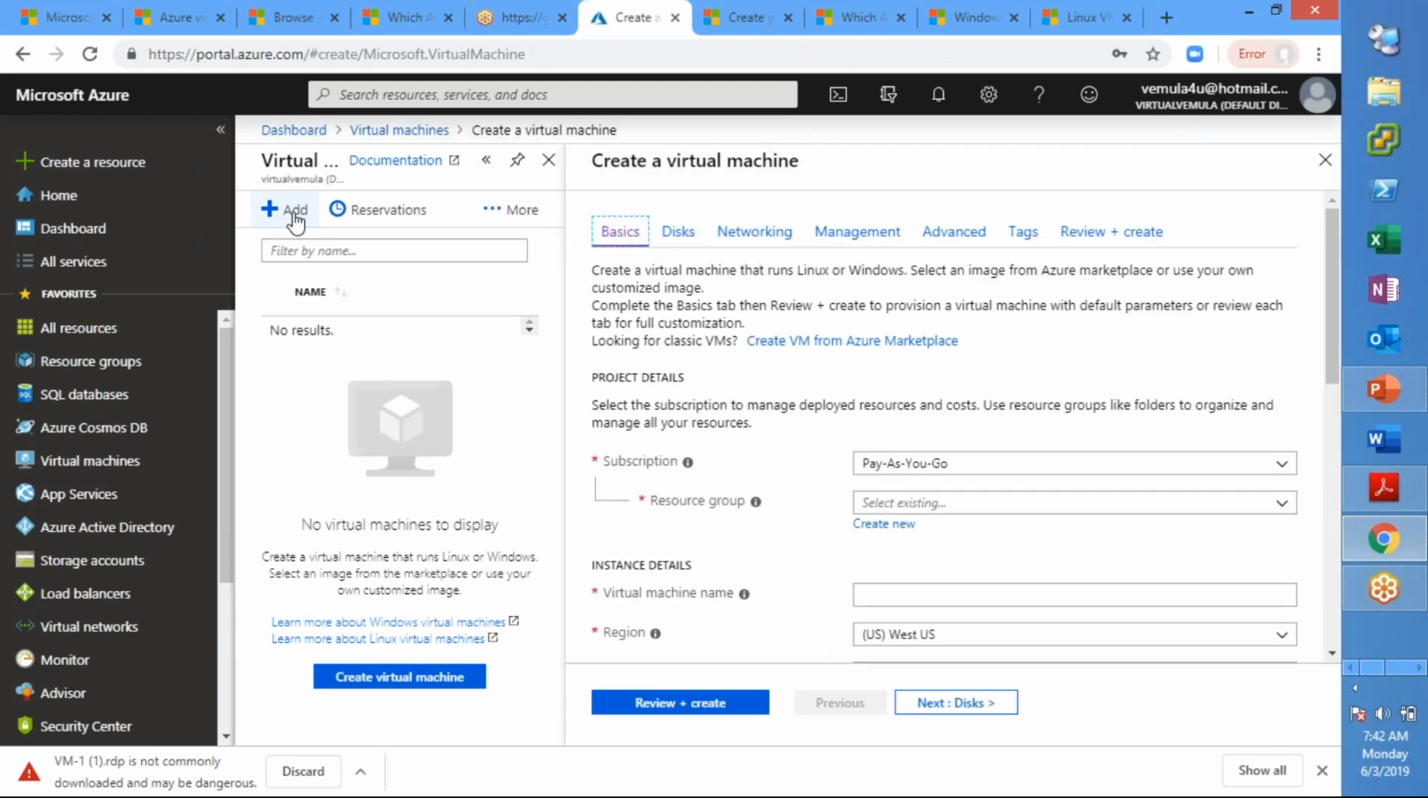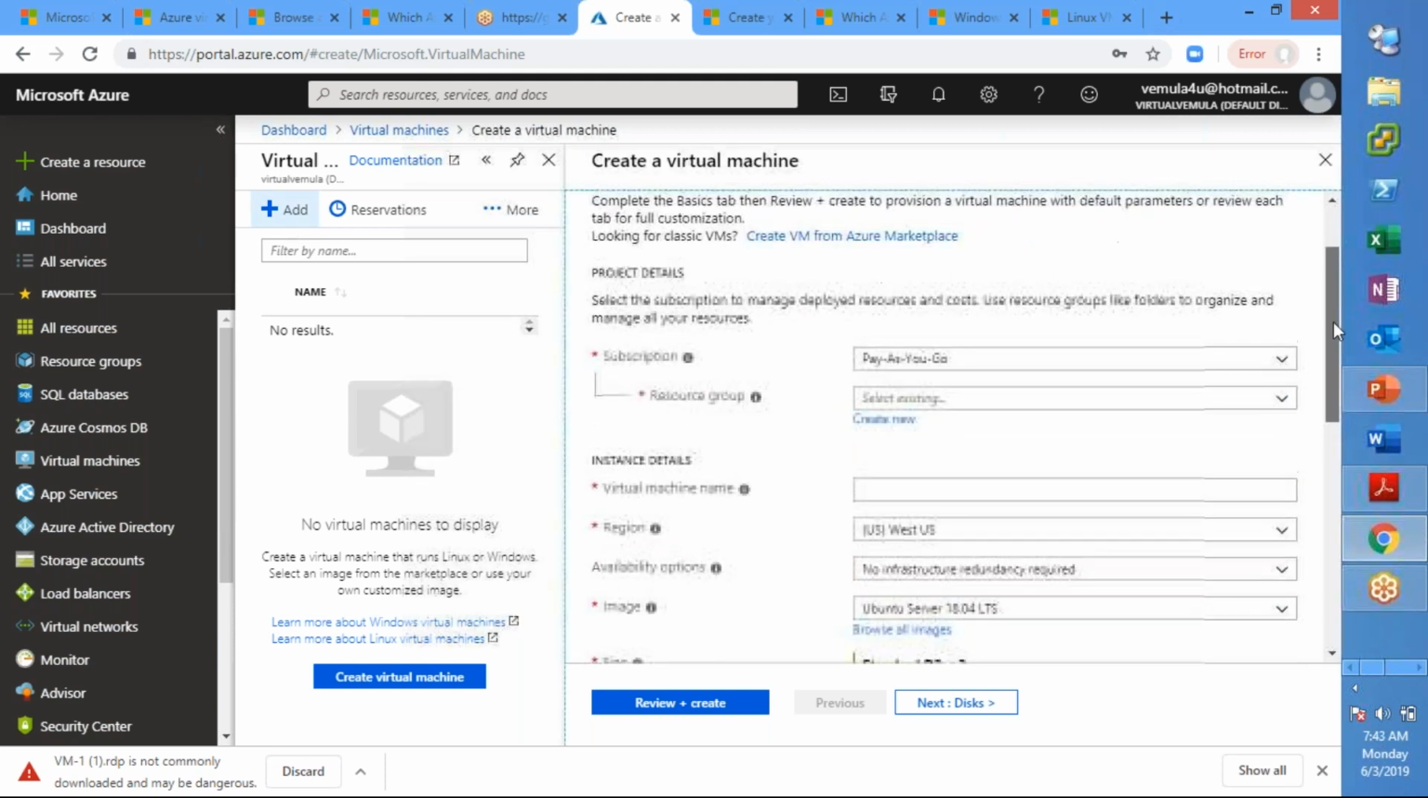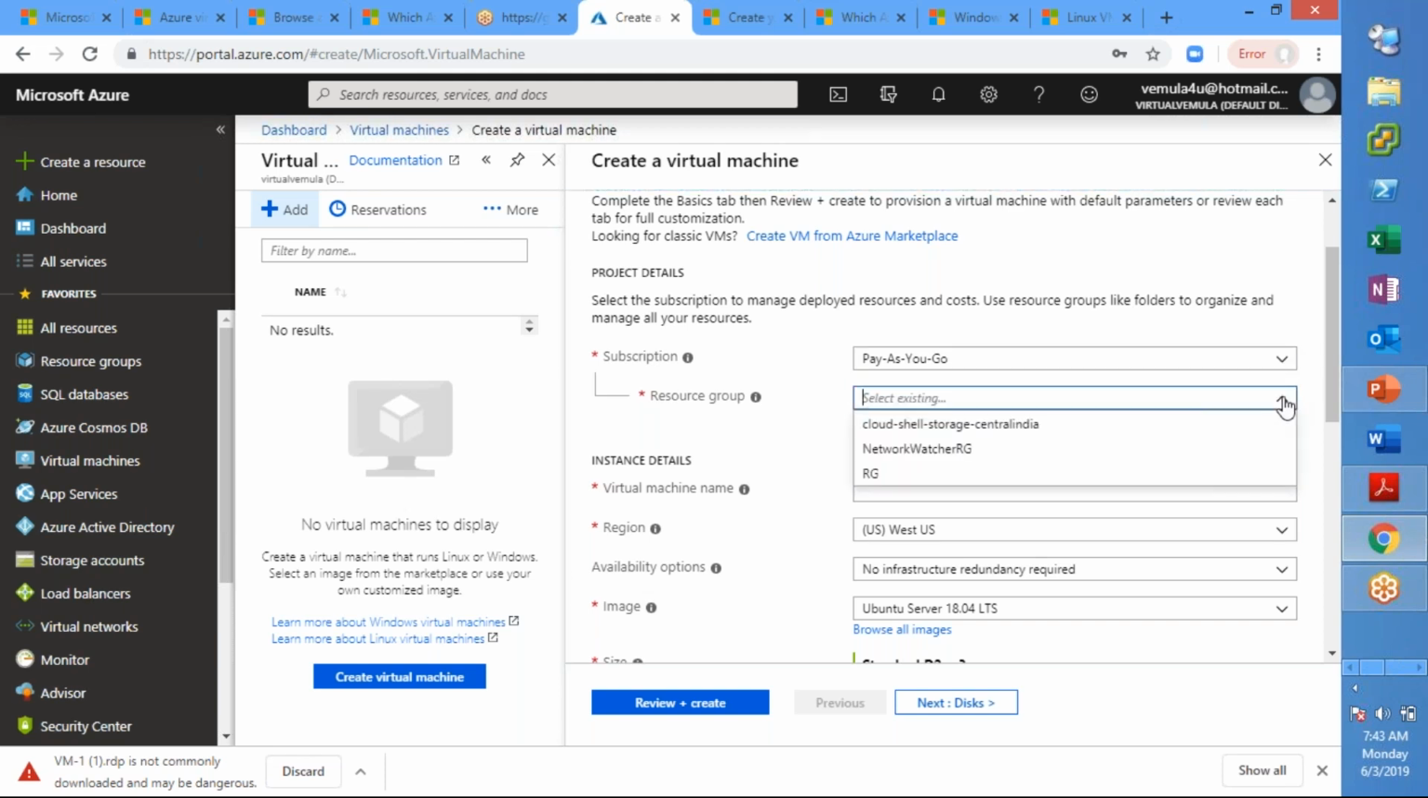Right. Create, then add virtual machine. Now, as we discussed, the mandatory fields are subscription. If you have multiple projects for which you have multiple subscriptions, you select the subscription that this particular virtual machine cost should be put into. Because we have only one, I'm selecting the one that I have. You will also be selecting the resource group that you have earlier created. So select the resource group as RG.